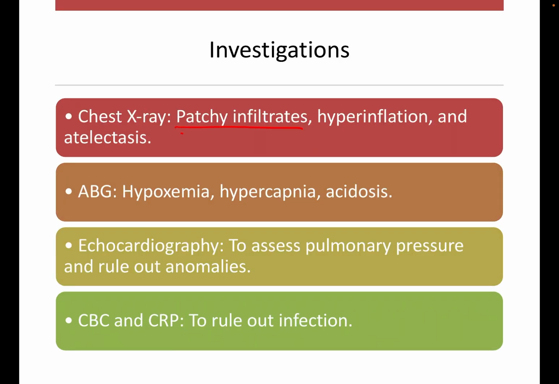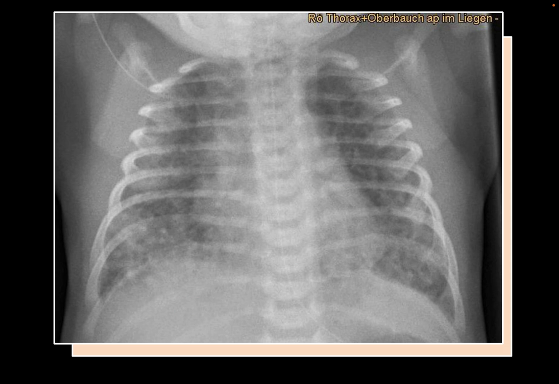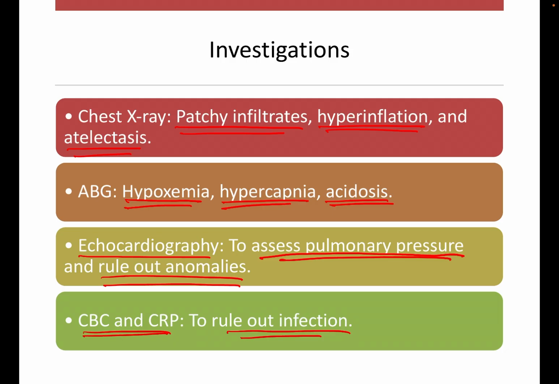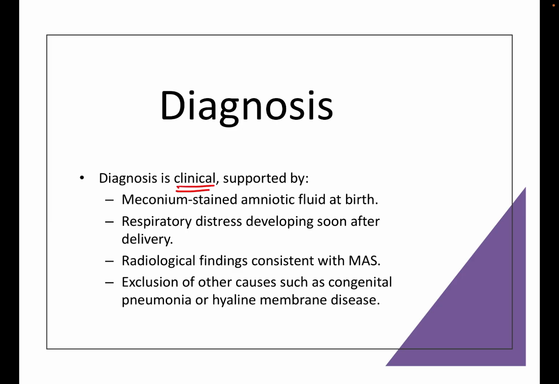Investigations include chest X-ray for patchy infiltrates, hyperinflation, and atelectasis. In ABG, it causes hypoxemia, hypercapnia, and acidosis. Echocardiography is done to assess the pulmonary pressure and rule out any anomalies. CBC and CRP to rule out any infections. So this is the image of meconium aspiration syndrome, with patchy infiltrates, hyperinflation, and atelectasis. Diagnosis is mainly clinical, supported by meconium-stained amniotic fluid at birth, respiratory distress developing soon after delivery,